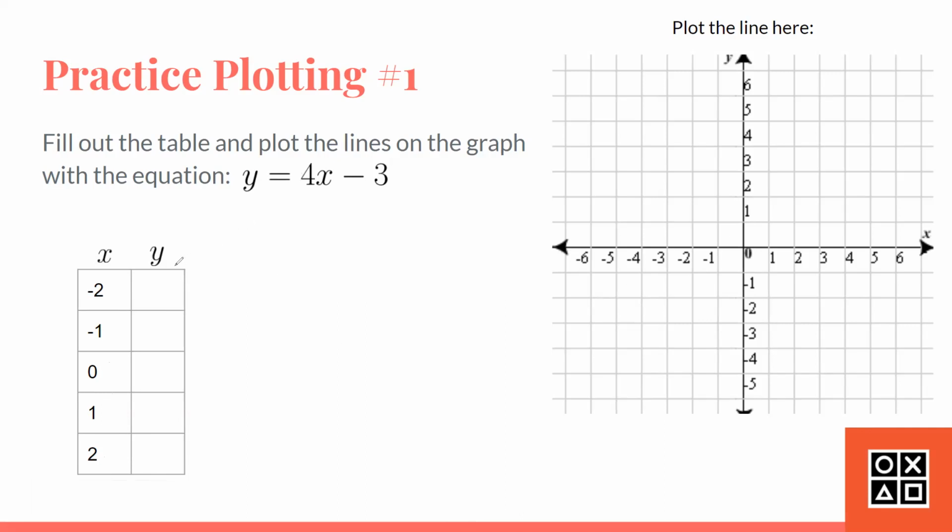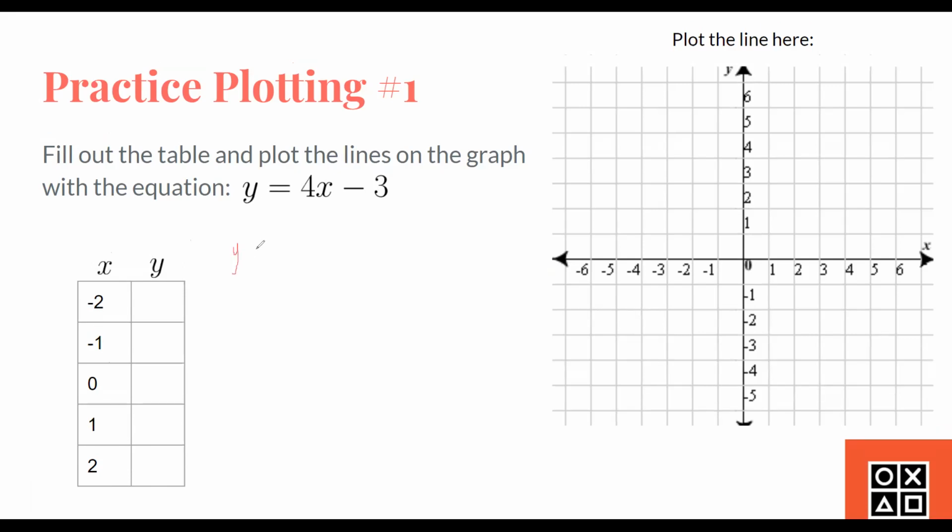So we have x value. First off, we have x value -2. Let's plug this into the equation. y equals 4 times -2 minus 3. Because you see, -2 is replacing x, because that's the value we want to put into the equation. So here we have -8 minus 3, and we get -11. So therefore, y equals -11 when x equals -2. So let's plug that in.